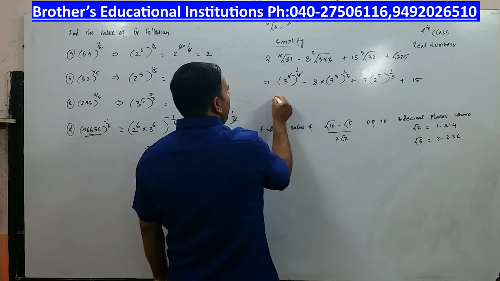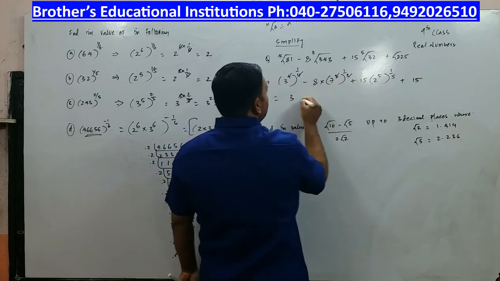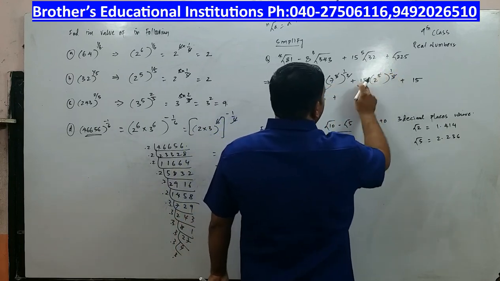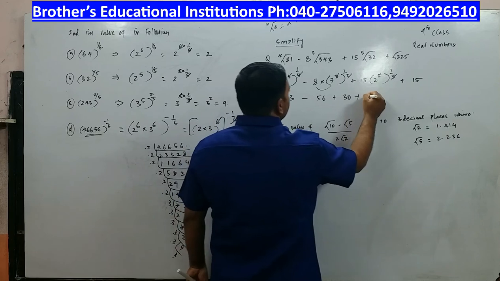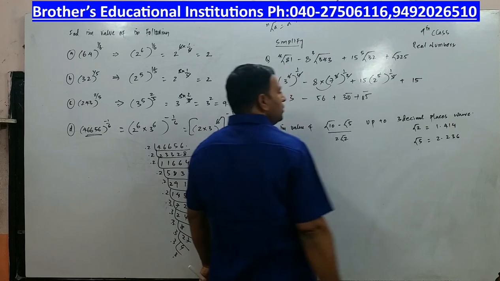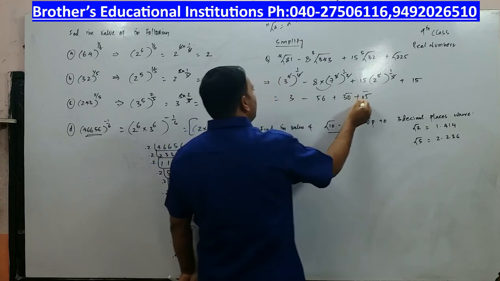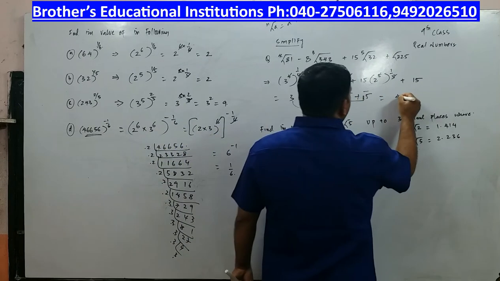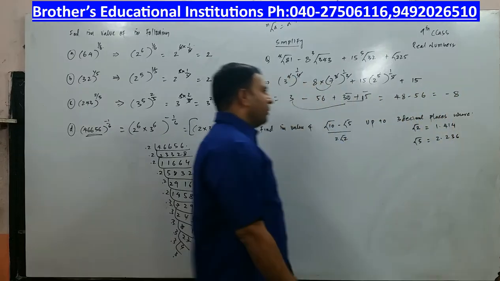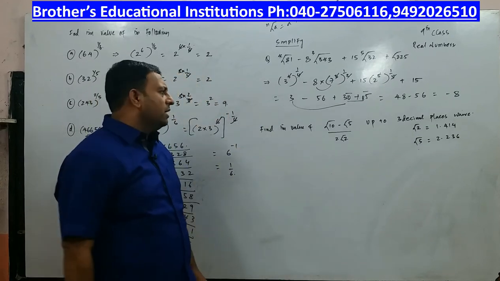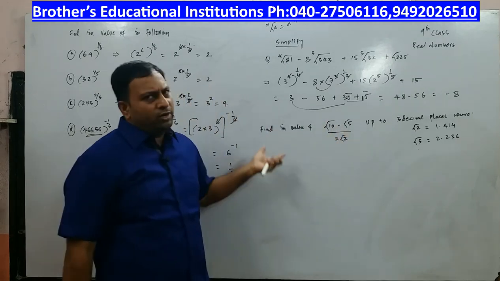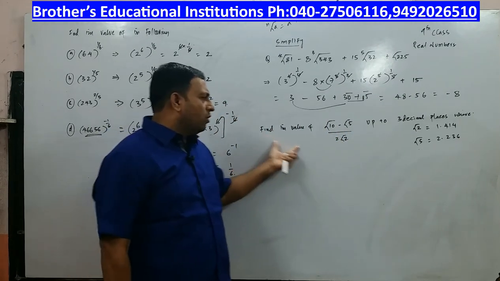So 4 and 4 cancel. You are left with 3. 3 and 3 cancel. You have 8 into 7, which is 56. 5 and 5 cancel. 15 into 2 is 30, plus 15. So now you have 30 plus 15, which is equal to 45. 45 plus 3 is equal to 48. So it is 48 minus 56, which is equal to minus 8. I am sure you are able to follow this simplification. Now you have to find the value of the next question. When I am doing this, you can pause the video and copy it. So we will go for the next question.